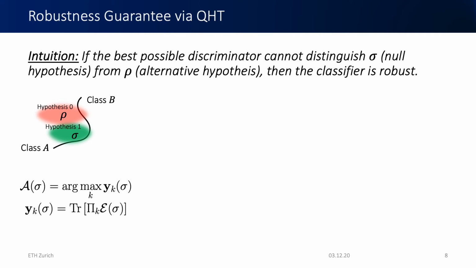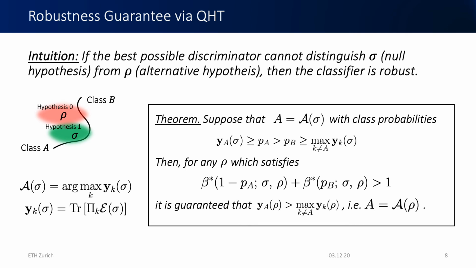And the intuition, which I hinted at a bit before, is that if the best possible discriminator in terms of QHT, so the Helstrom operator, cannot distinguish sigma from rho, so the benign input sigma or the null hypothesis sigma from the alternative rho, or put differently, the adversarial state rho, then the classifier, which can itself be viewed as a discriminator, but simply a worse discriminator than this optimal discriminator, is robust in the sense that it cannot discriminate, and hence it will classify both states as being of the same class.